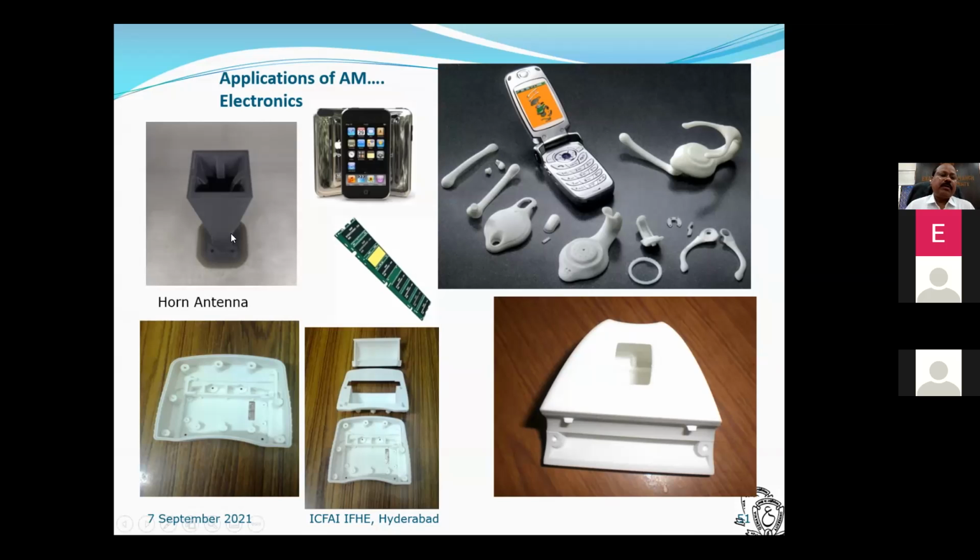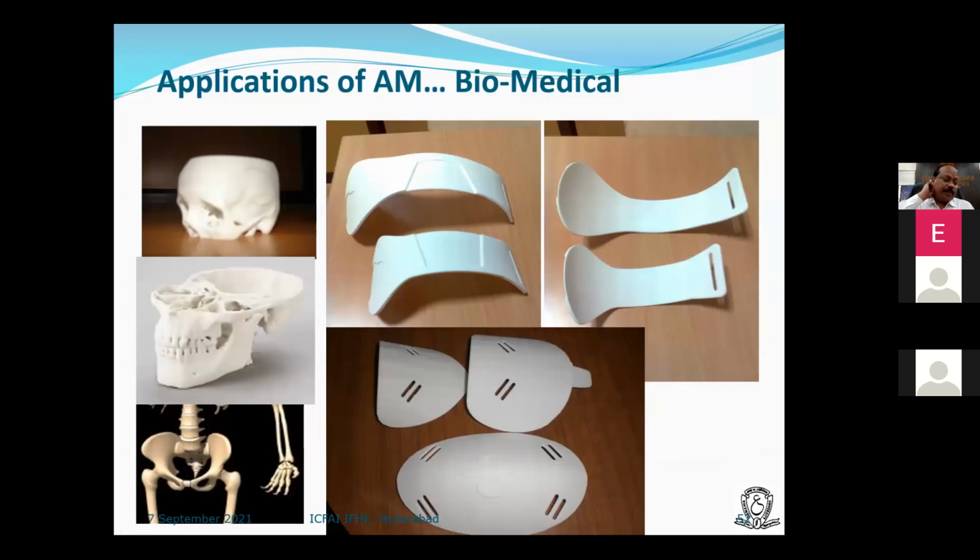And this horn antenna was built at our center for one of the electronic engineering students to test how the waves are propagating. And coming to the biomedical applications, numerous applications are there. Even for plastic and then metal. So plastic is only for verification purpose, and they also use it as a master to produce patterns, or using this, they produce a replica of the same with the help of ceramics.